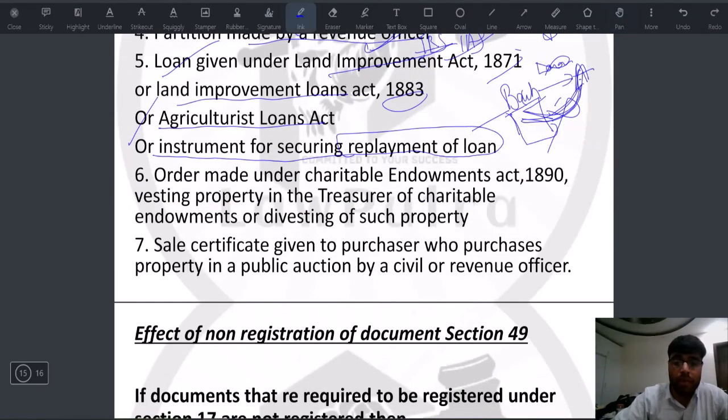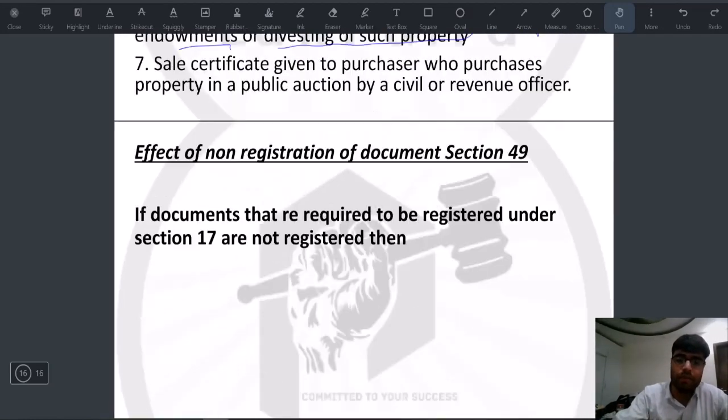Again, order made under the Charitable Endowments Act 1890, vesting property in the treasurer of charitable endowments or disinvesting of such property. Okay, so endowments are basically religious trusts. If there is something like that and it is for charitable purposes, any vesting of property does not require registration. Basically they have a separate deed, so that is completely different.